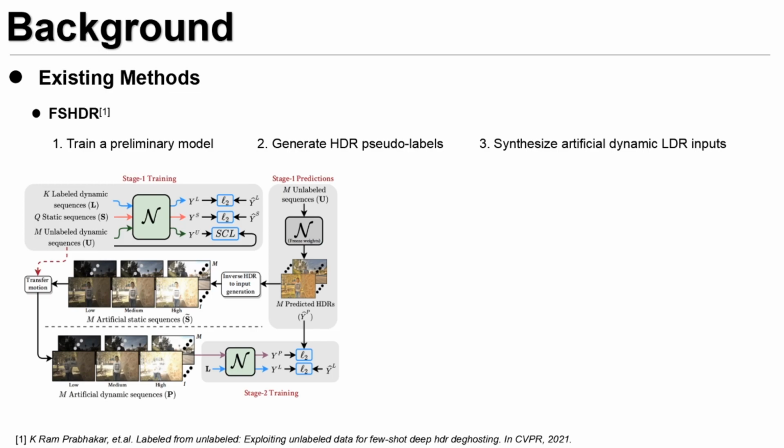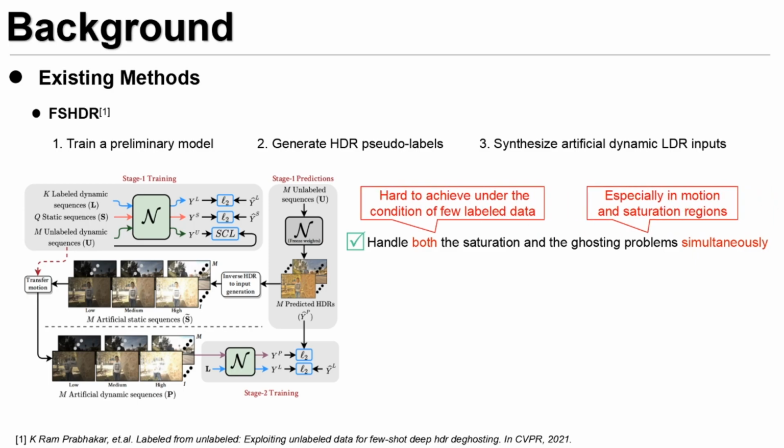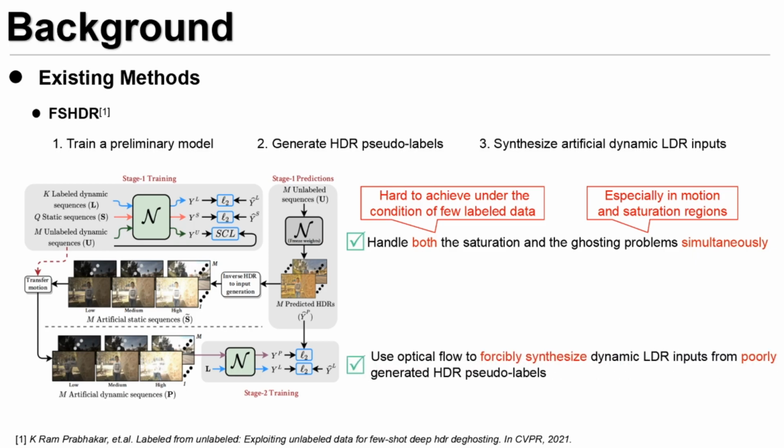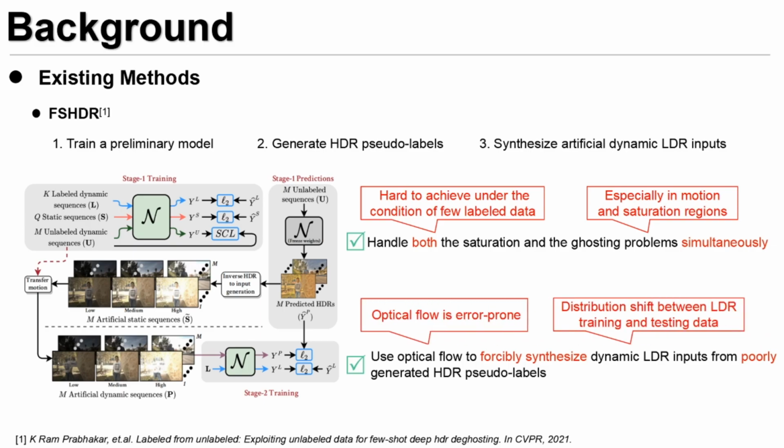This approach expects the model to handle both the saturation and the ghosting problems simultaneously, but it is hard to achieve under the condition of few labeled data, especially misaligned regions caused by saturation and motion. In addition, the errors in optical flow further intensify the degraded quality of artificial dynamic LDR images, resulting in an apparent distribution shift between LDR training and testing data, which hampers the performance of the network.